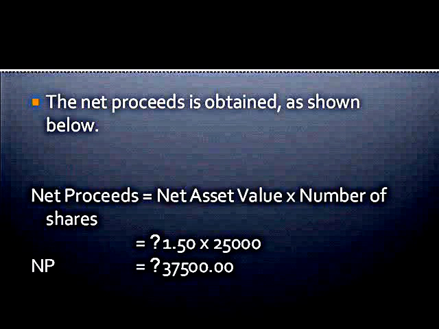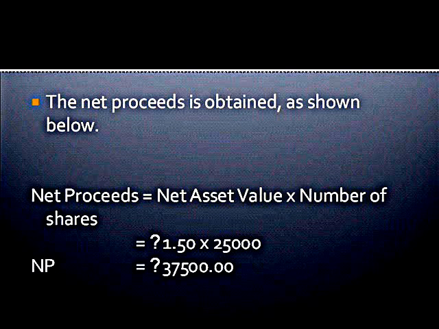After finding the total cost, the next would be finding the net proceeds. To find the net proceeds, we have to multiply the net asset value and the number of shares. So the net asset value is 1 peso and 50 centavos. We will multiply it to the number of shares, which is 25,000. So we will have a net proceeds of 37,500 pesos.